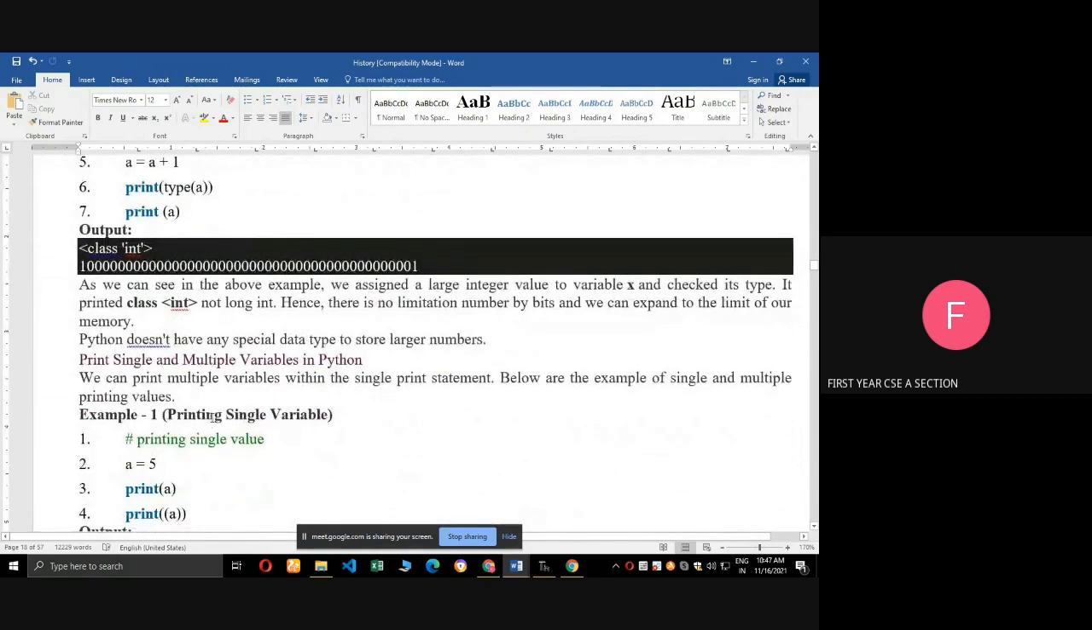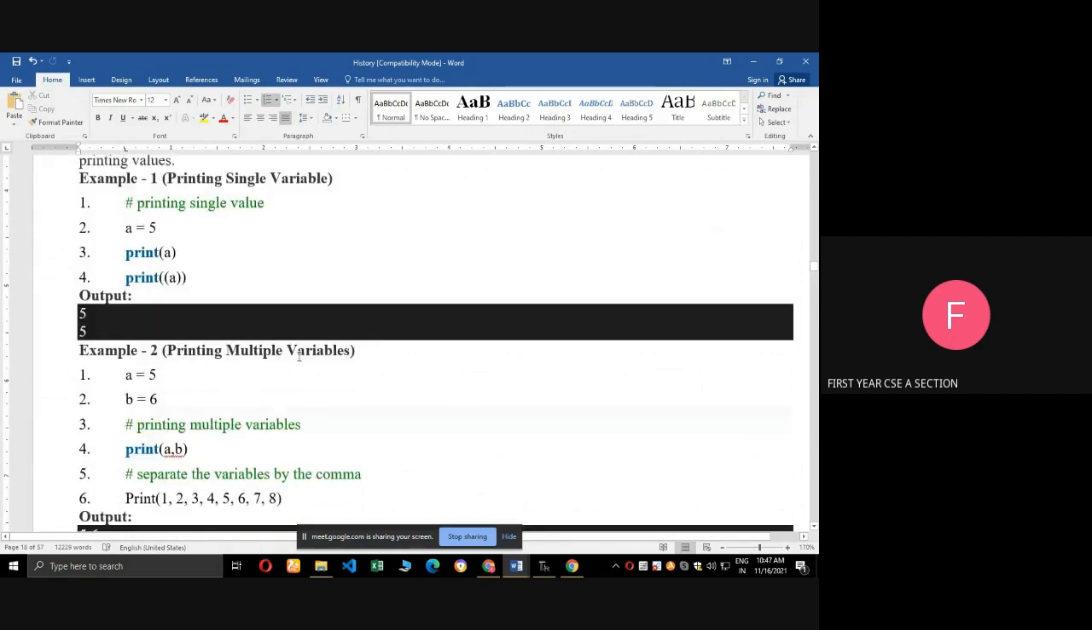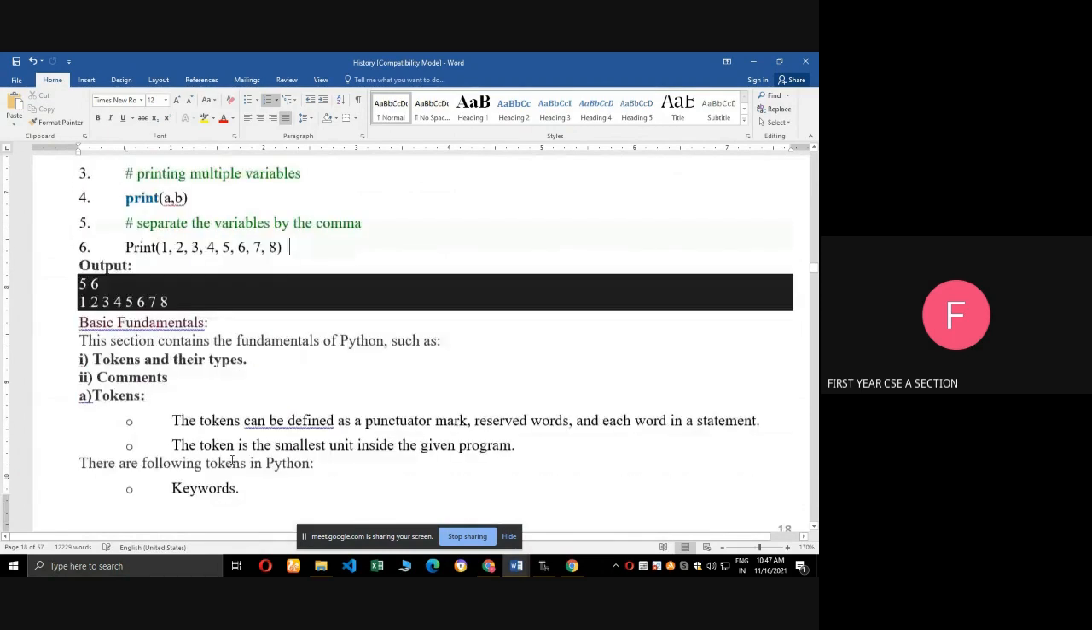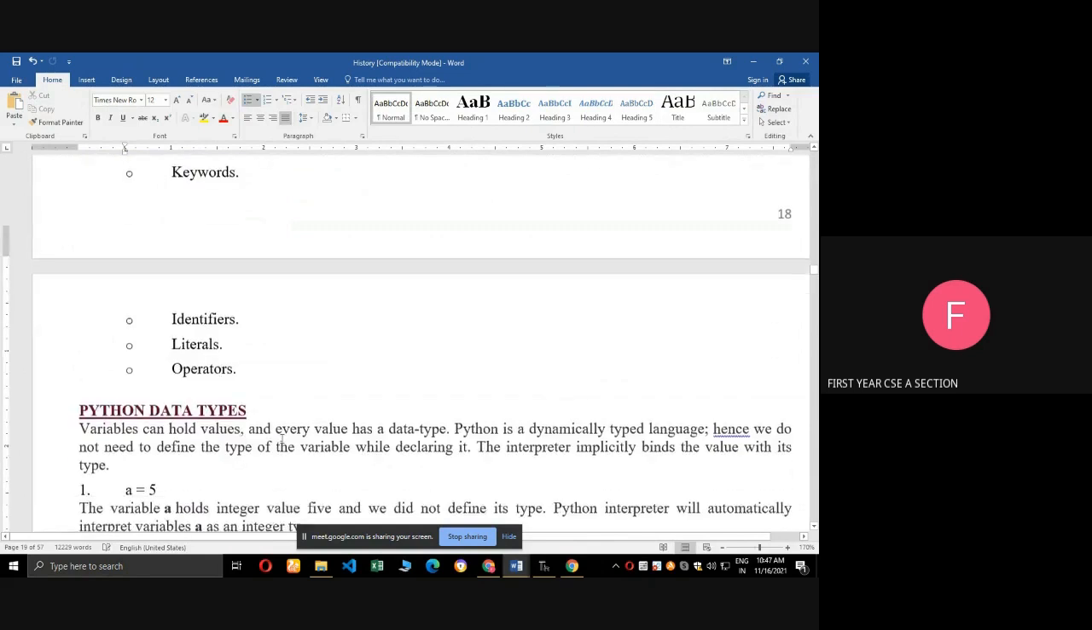Next one, print single and multiple variables in Python. See, a equal to 5. Print of a means 5 will print. Next, printing multiple variables. a equal to 5, b equal to 6. Print of a comma b means 5 space 6 will print. Next, 1 comma 2 comma 3 means it will print 1 space 2 space 3 like that. Next, basic fundamentals, tokens. Keywords, identifiers, literals, operators are called tokens.